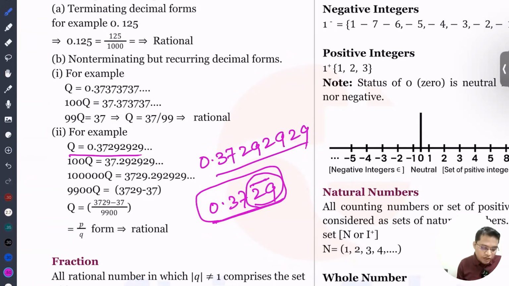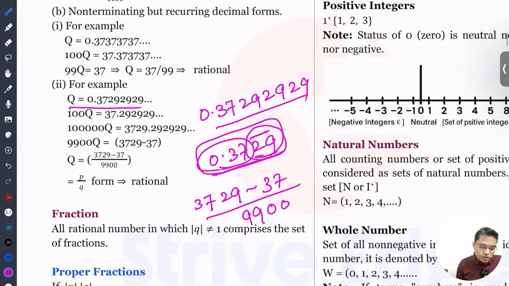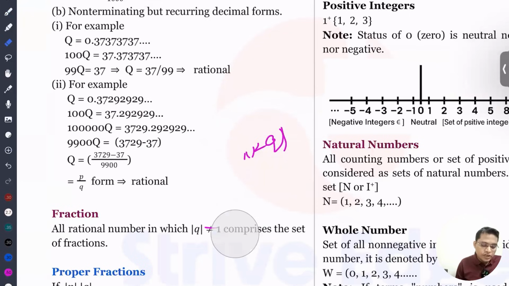What we will do is write the entire number minus the non-bar portion, that is 37, divided by the digits having the bar. Here two digits have the bar and the others do not, so this is the form. Okay, so just subtract it, you'll find it. We are going to see problems on the basis of that after some time, don't worry. It is just an introductory class.